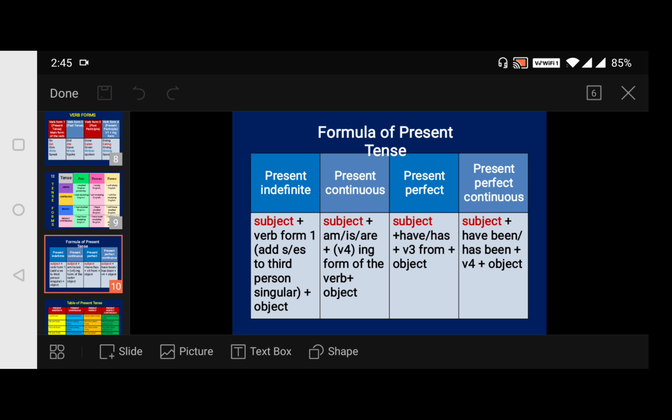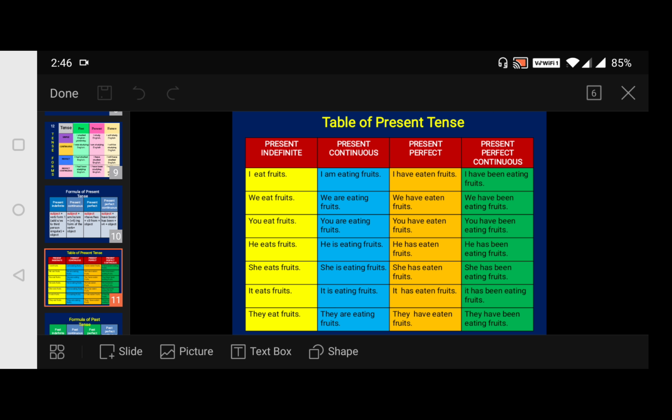In present continuous it is subject plus am, is or are, plus V4, the ing form of the verb, followed by the object. Present perfect is subject plus have or has plus V3 form, followed by the object. Present perfect continuous is have been or has been plus V4 plus object. Followed? Now moving to our next slide.